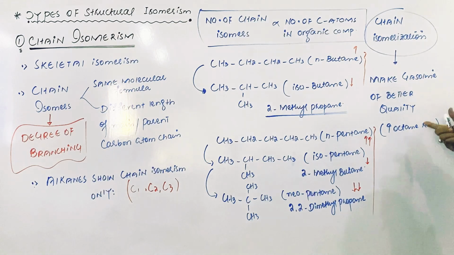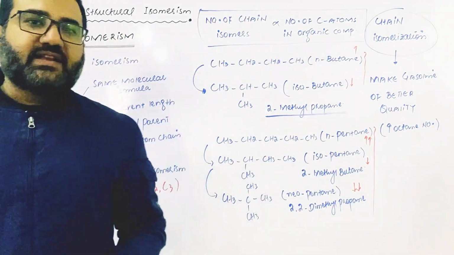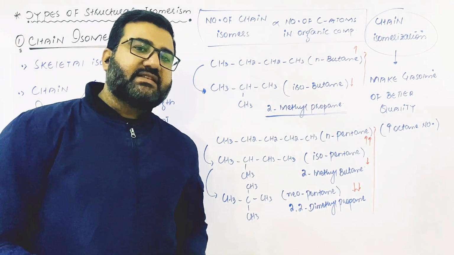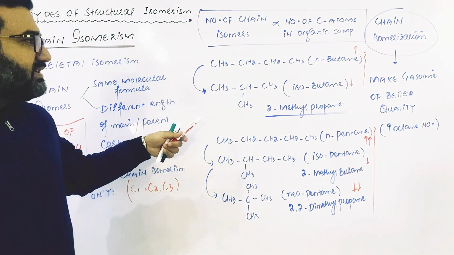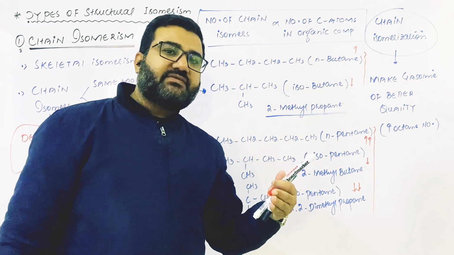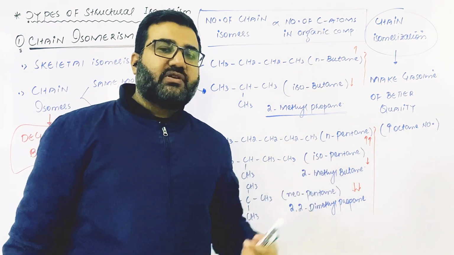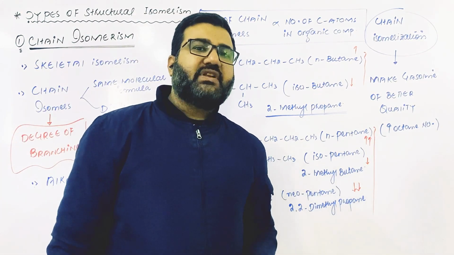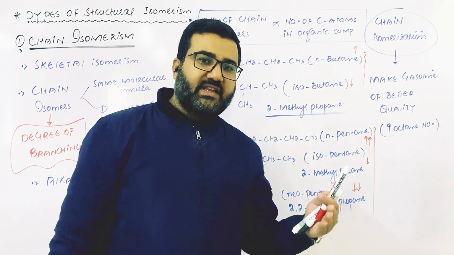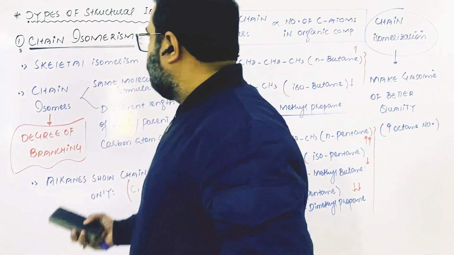You know that gasoline is of better quality, or has a high octane number, when branched chain isomers have a greater percentage in that sample of gasoline. So we convert the straight chain isomers into branched chain isomers so that the percentage of branched chain isomers improves in the gasoline sample and its octane number is increased. Gasoline or petrol will be of good quality, and obviously when it is used in vehicles, no knocking sound will be produced in the engine.